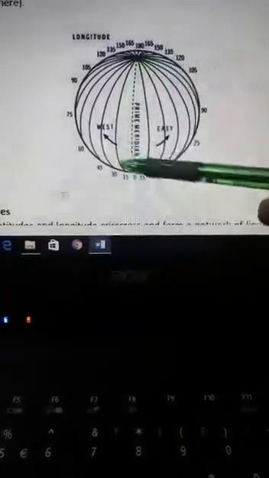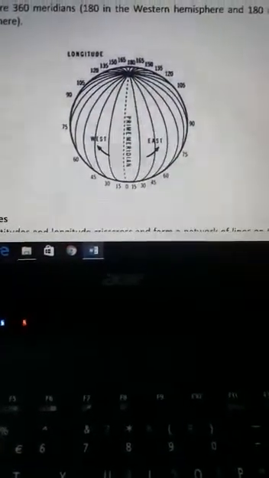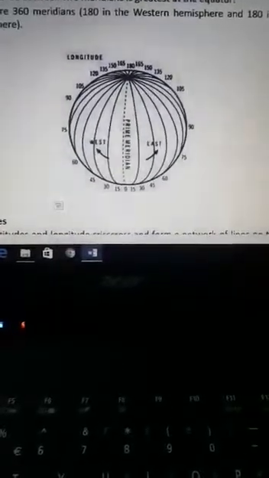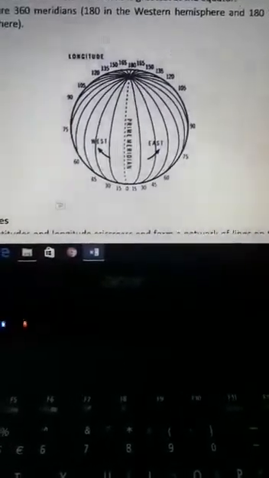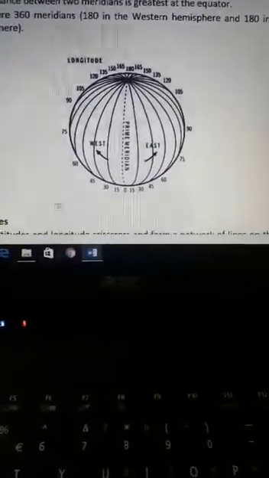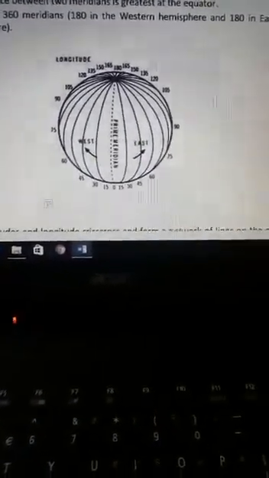Second feature, they are of the same length. All the meridians are drawn of the same length. But in case of latitudes, the size of lines of latitude decreases as we move towards the poles.